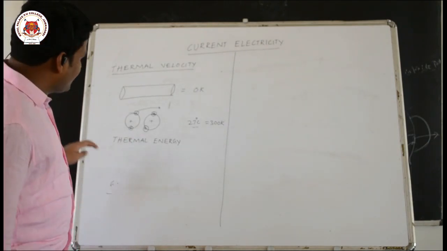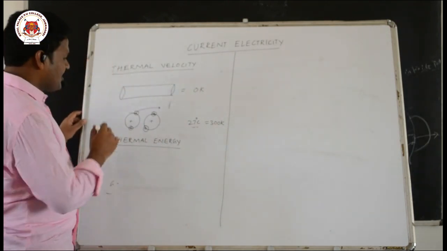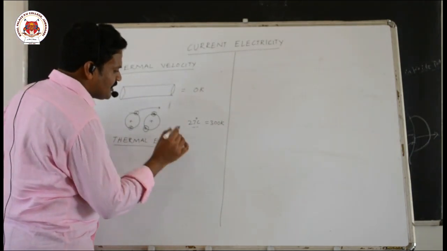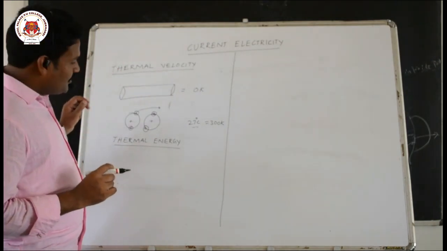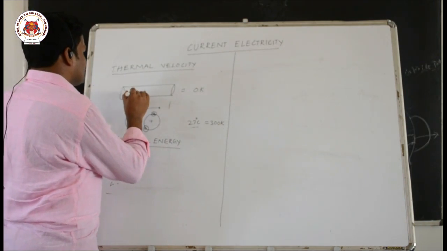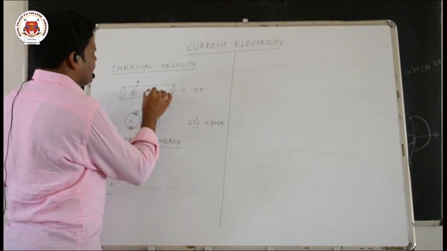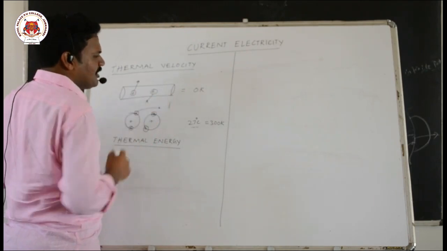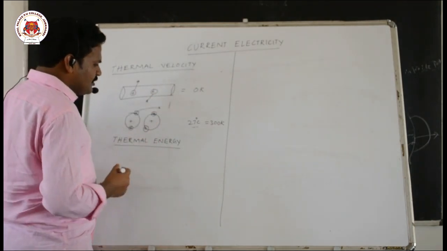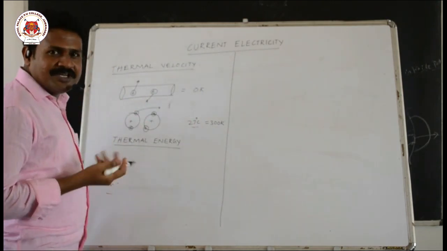How do they have free electrons? Because of thermal energy. So because of thermal energy, these electrons will have thermal velocity. Because of that thermal velocity, let us consider there is one electron. It will be moving in this direction. There will be another electron which will be moving in another direction. And this thermal velocity will be very high, in kilometers per second.